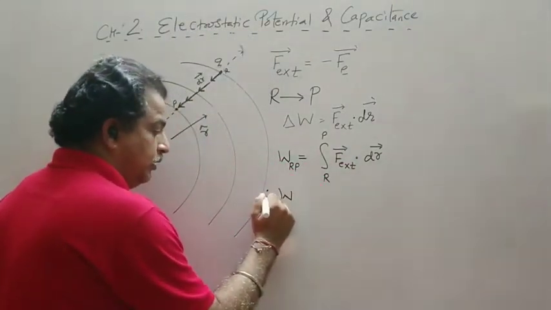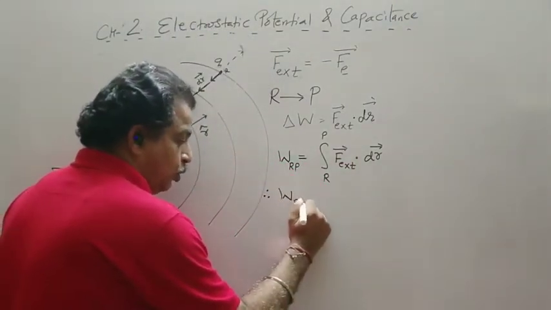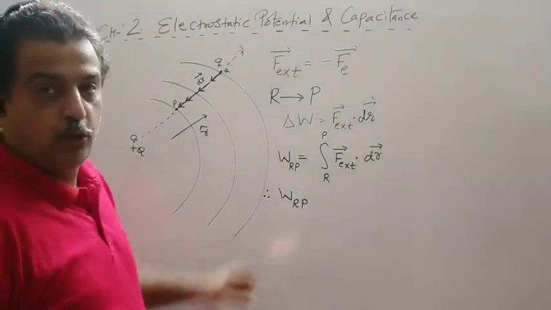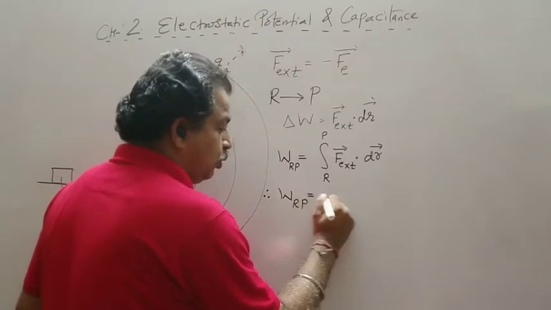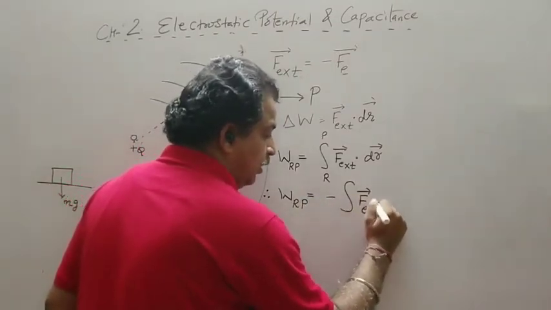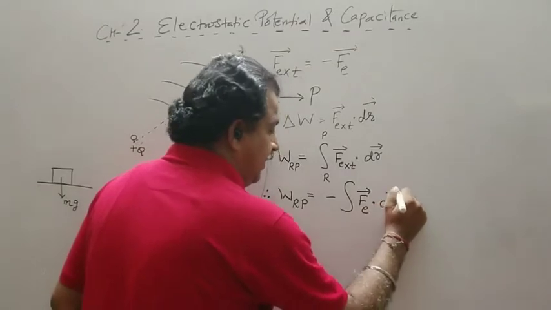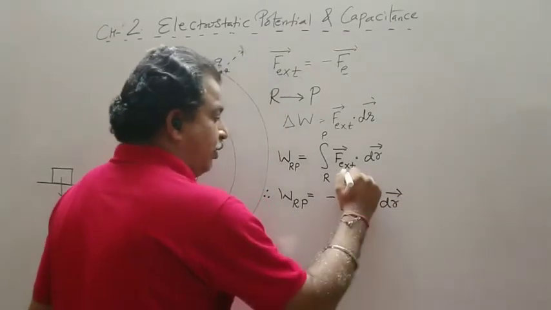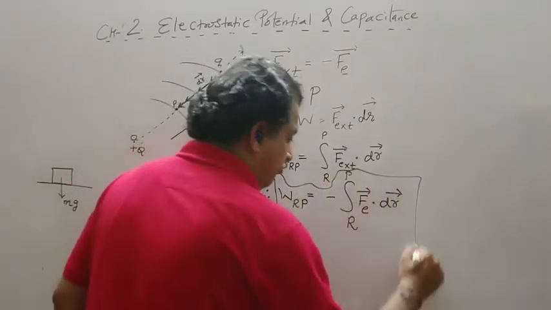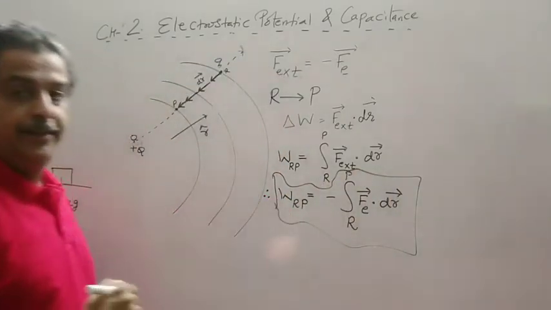Therefore, the work done to move a charge from point R to P is equal to the integral of minus F of E dot dr, and the limit becomes from point R to P. So this much work is required to be done.